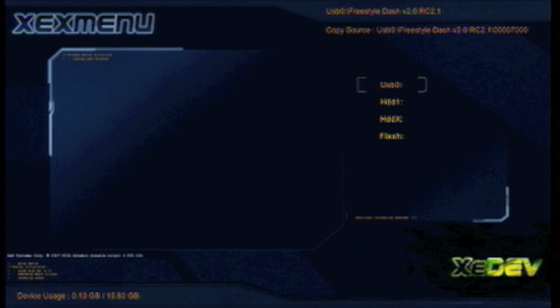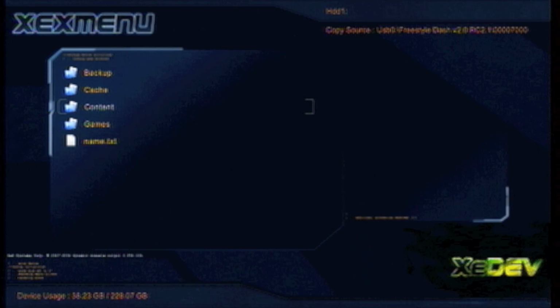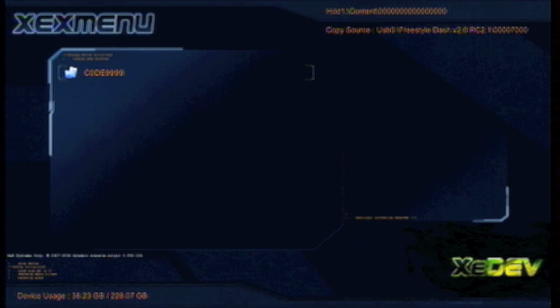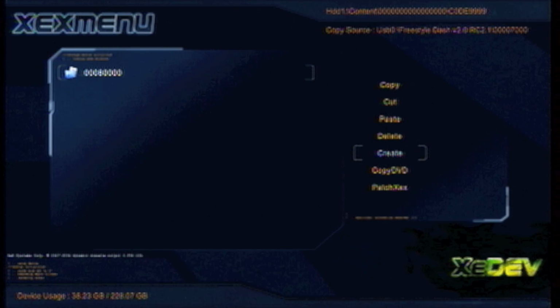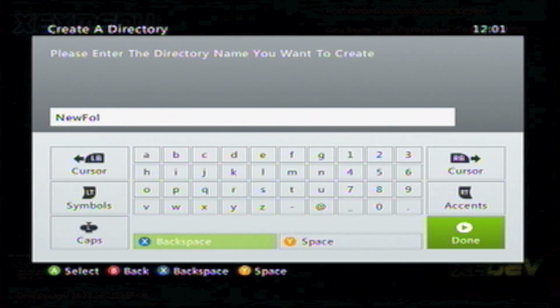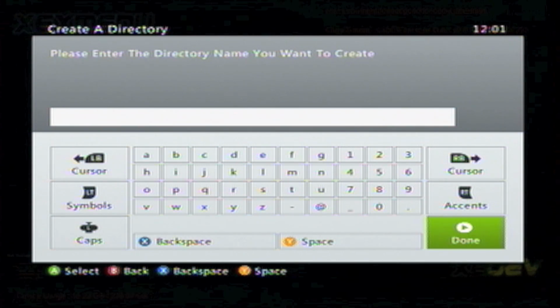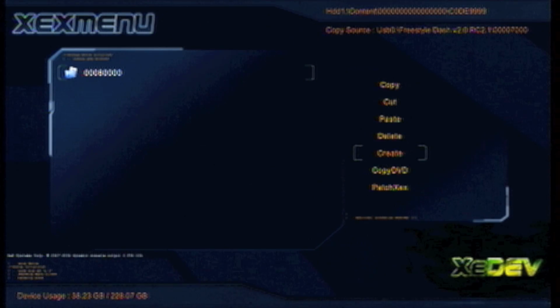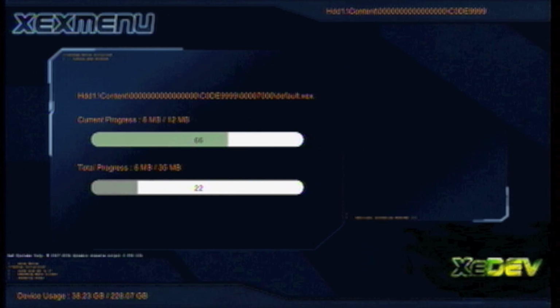Then open your hard drive, go to Content, and the first directory, which is about 10.0. Open code 9999, and if you didn't use the file in the description, you're going to press Y and create a new directory with 4 zeros, a 7, and 3 zeros, or you can just paste it in.